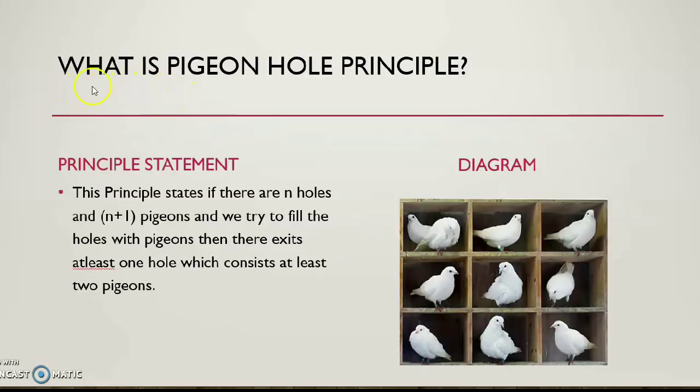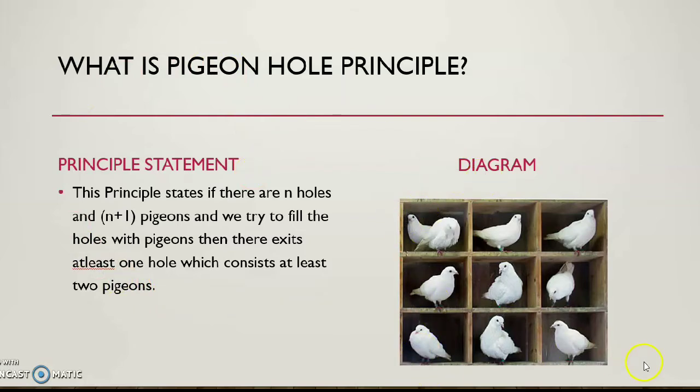So what is the pigeonhole principle? At first, go through the principle statement. This principle states that if there are n holes and n plus 1 pigeons and we try to fill the holes with pigeons, then there exists at least one hole which contains at least 2 pigeons. What does it mean? Come to the diagram.